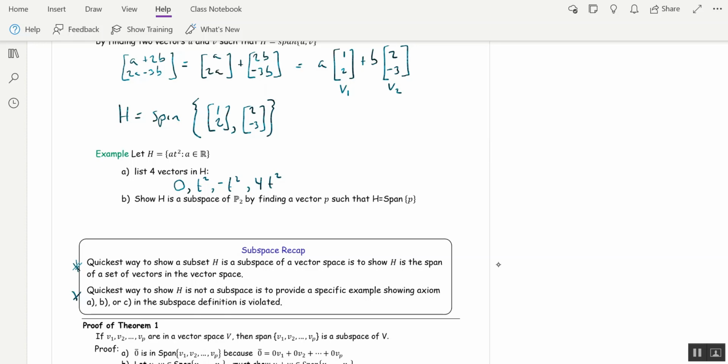So how do we show H is a subspace of P2? Well, here's how we do it. H is equal to the span of the single vector t squared. In P2, vectors are polynomials, so it makes sense to say that. And so that does it.